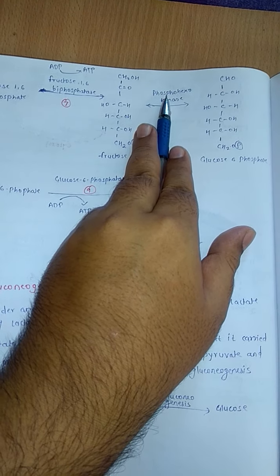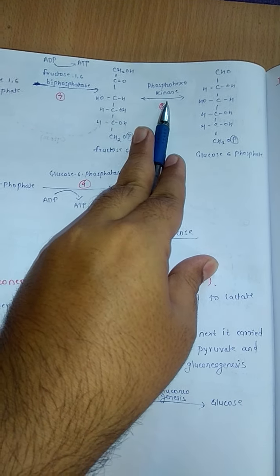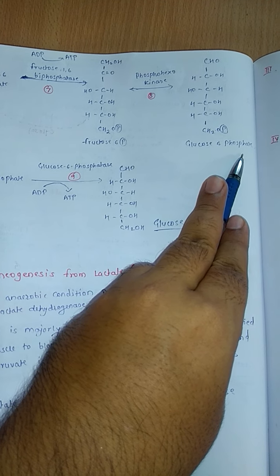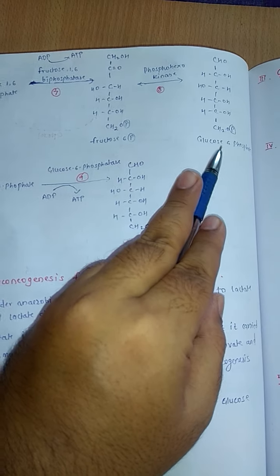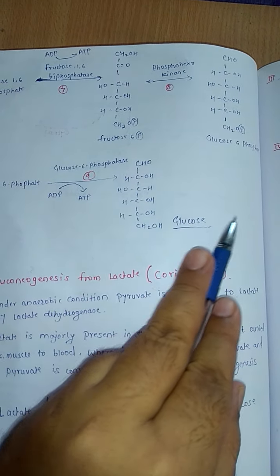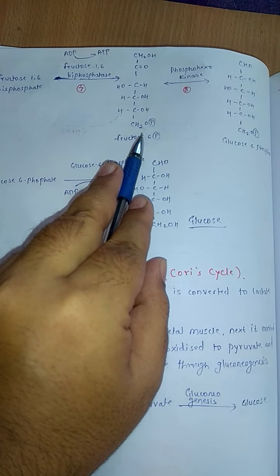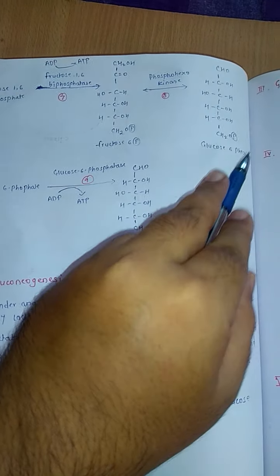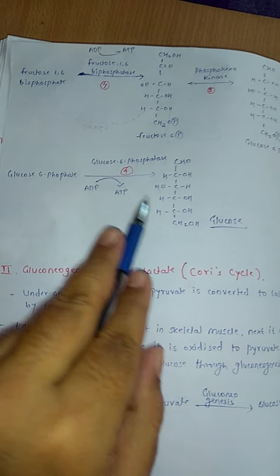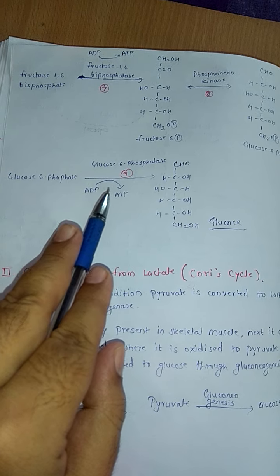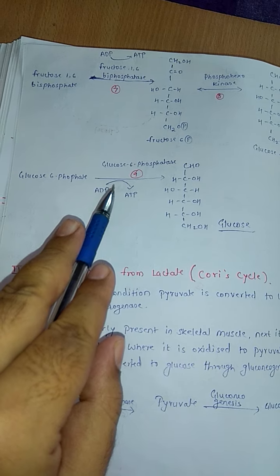Again, a similar reaction from glycolysis: phosphohexose isomerase will convert fructose 6-phosphate to glucose 6-phosphate. Just only a change of functional group here. In glycolysis also we have seen that from glucose to glucose 6-phosphate, glucose 6-phosphate to fructose 6-phosphate. Here also, from fructose 6-phosphate to glucose 6-phosphate. Now the last step is glucose 6-phosphate to glucose. This is also irreversible in glycolysis, where the hexokinase enzyme was present. That enzyme will not be here.